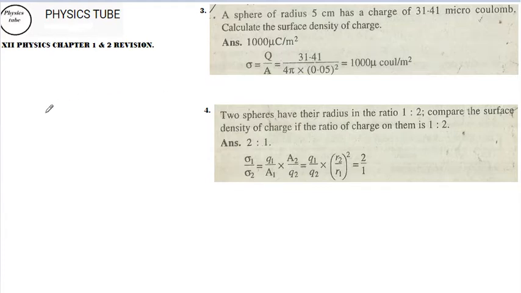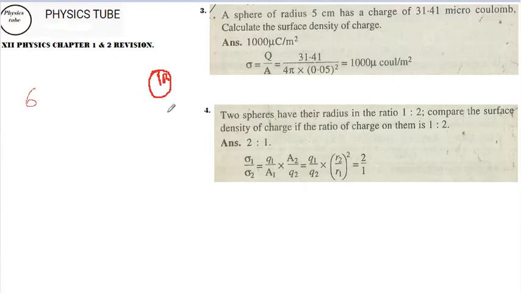Now another thing, before going to this type of numerical, another formula which is not so clearly discussed in the CBSE NCERT book, but this type of question is indirectly discussed and asked very often: surface integral, surface charge density, sigma. This is surface charge density. If you have a body like a sphere of radius r, there can be a question like in the previous one where we did two spheres of radius r.